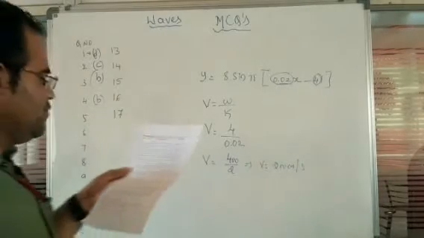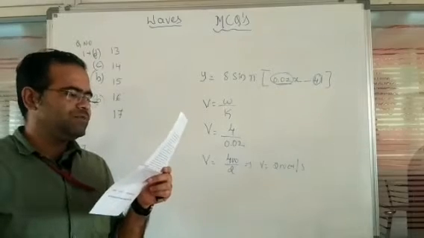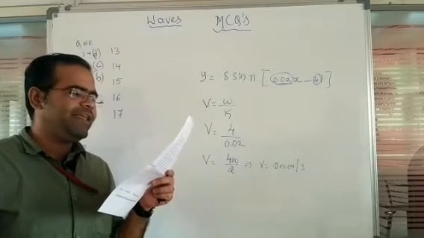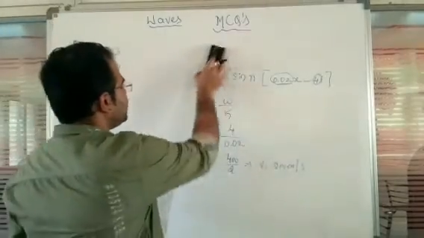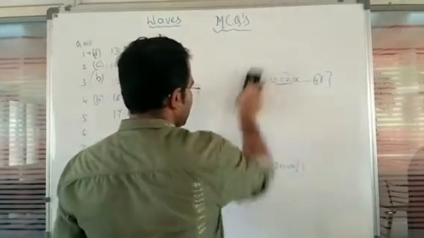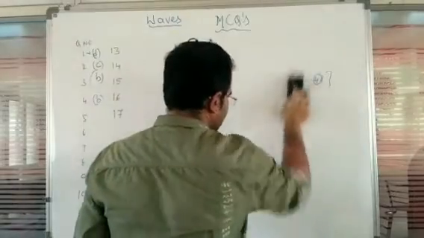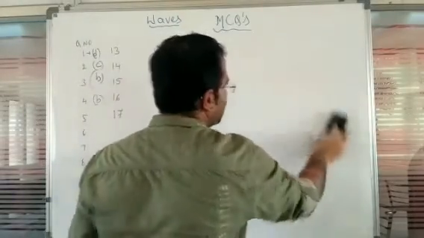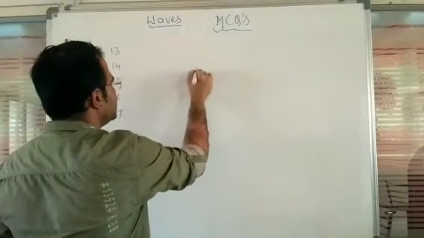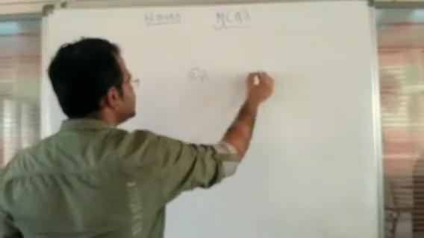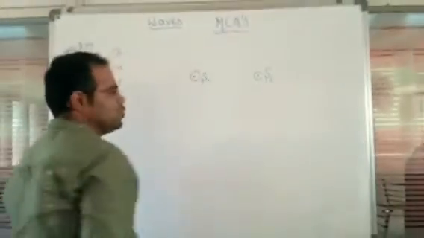Next, question number 5, two sound sources when sounded simultaneously produce 4 beats in 0.25 second. So here you are going to consider two sound sources. Let us assume this is source 1, and let us assume this is source 2.